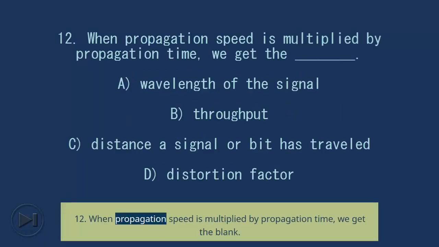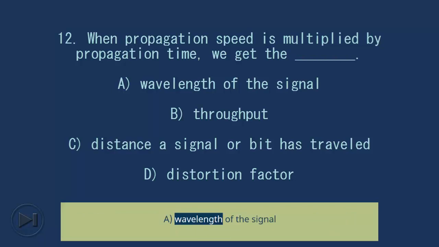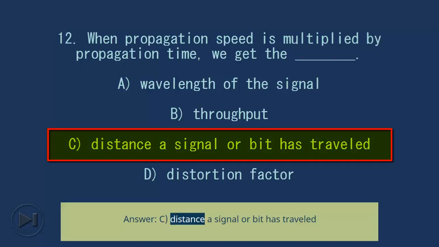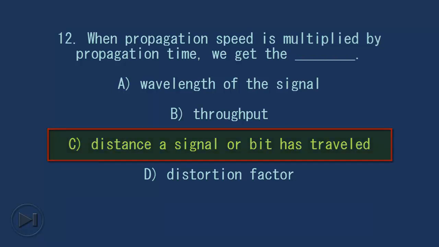When propagation speed is multiplied by propagation time, we get the blank. A. Wavelength of the signal. B. Throughput. C. Distance a signal or bit has traveled. D. Distortion factor. Answer, C. Distance a signal or bit has traveled.